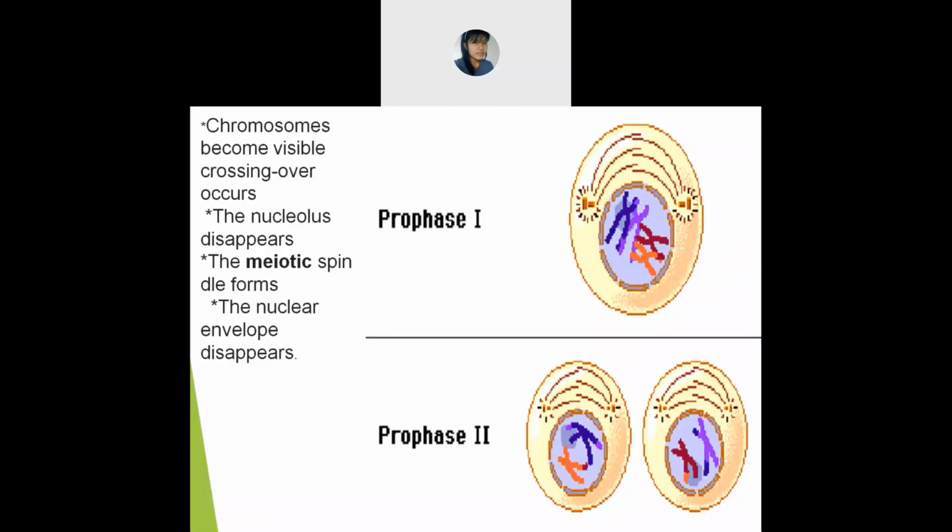Okay. And the nucleolus will also start to disappear slowly and steadily, and the meiotic spindle fibers form. So these are the spindle fibers. Now they will start to appear, or else they will start to form. And the nuclear envelope also will slowly and steadily start to disappear. Is it clear about prophase 1?